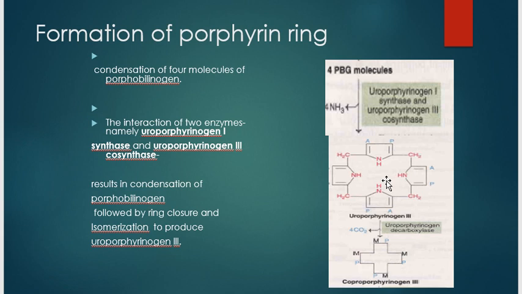The interaction of the two enzymes, uroporphyrinogen 1 synthase and uroporphyrinogen 3 co-synthase, results in the condensation of the porphobilinogen followed by ring closure and isomerization to produce uroporphyrinogen 3.